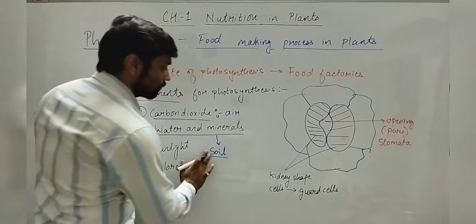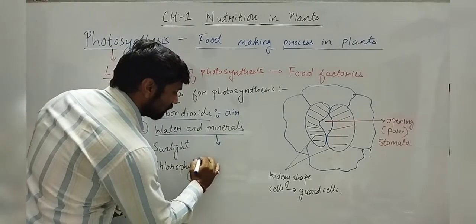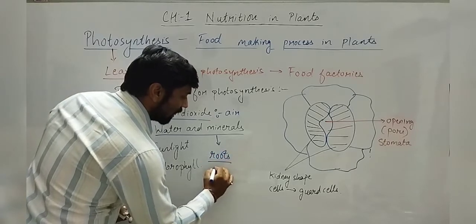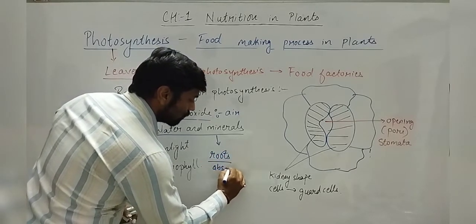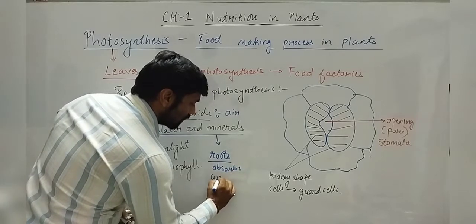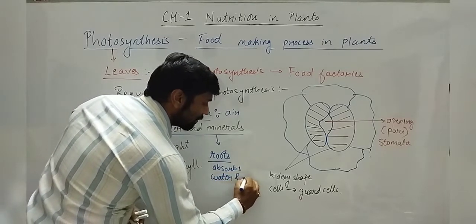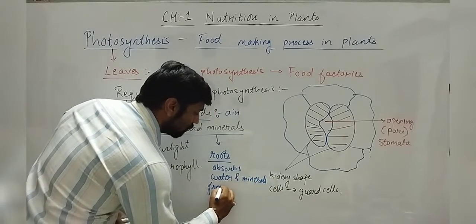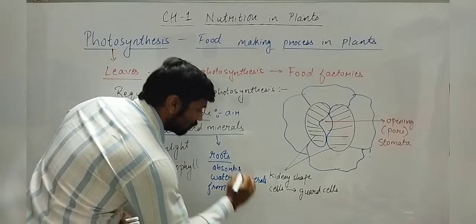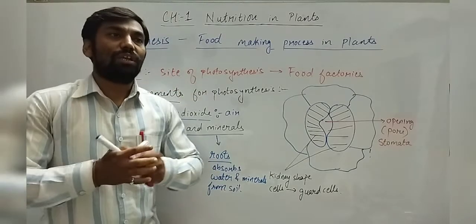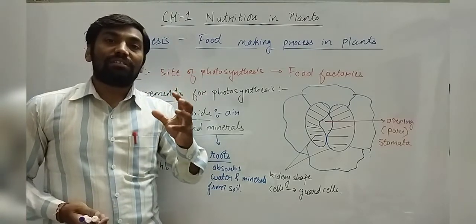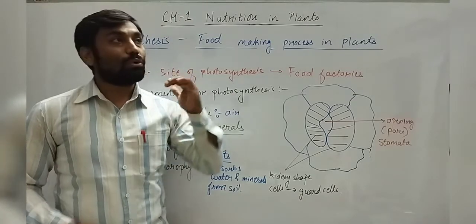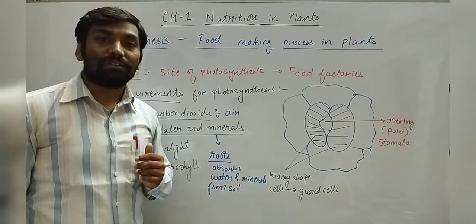So what happens? There are roots which absorb water and minerals from soil. So you will have a question. From soil, the water and minerals are absorbed by roots, but how do they reach the leaves, or how do they reach the aerial parts of the plant?